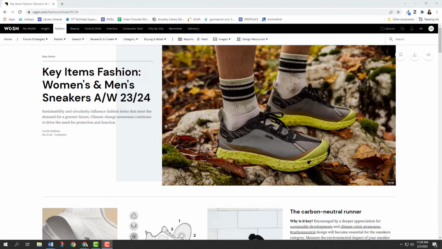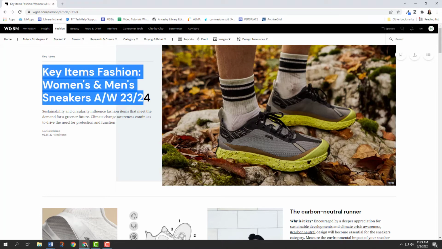So for WGSN, a lot of times they do tend to have individual authors listed for the report. As you can see here, it's very tiny, but Lucila Saldana is the author of this report. So you would put Saldana L for the author, and then right underneath, also very tiny, is the date of publication. And then a lot of the other information is in similar places, right?